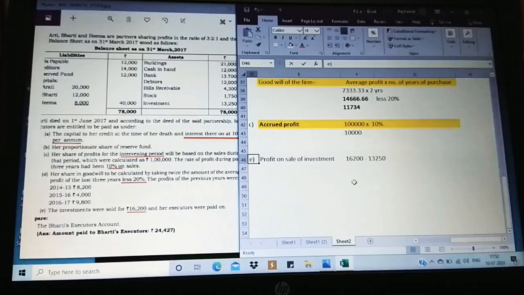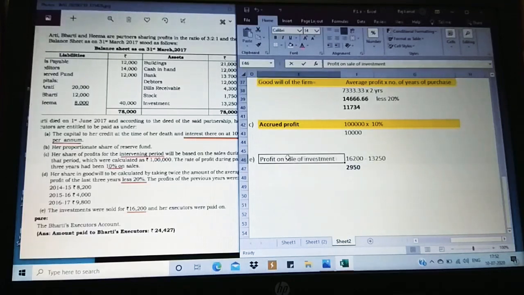So what is the difference we get? The market price is greater than the book value. So 16,200 minus 13,250 gives us 2,950 as profit. So profit on sale of investment is 2,950.